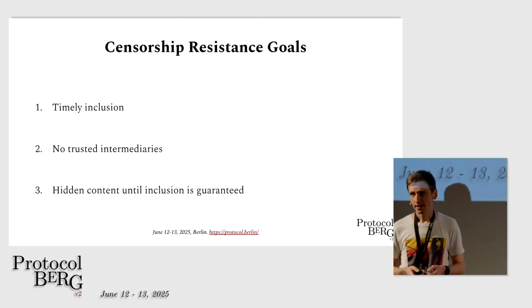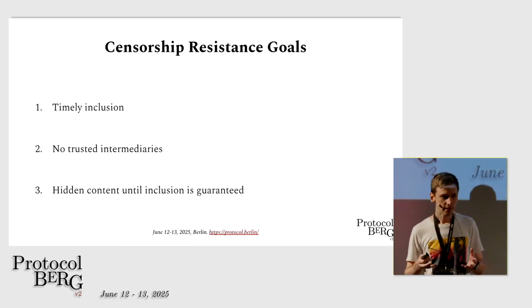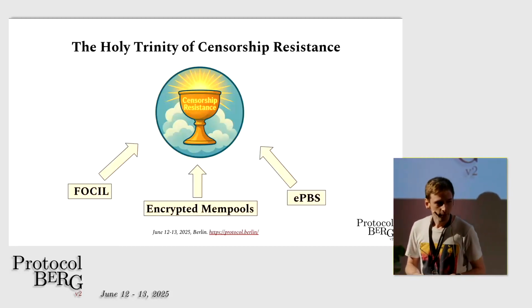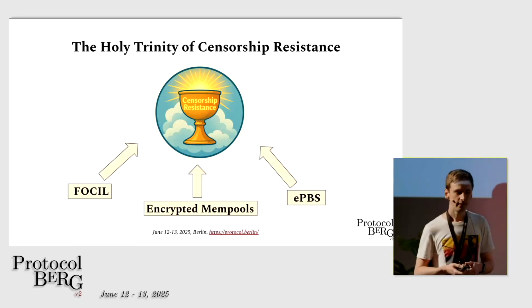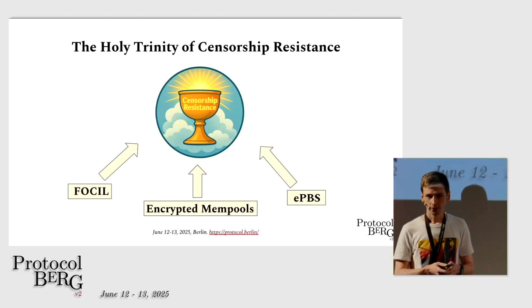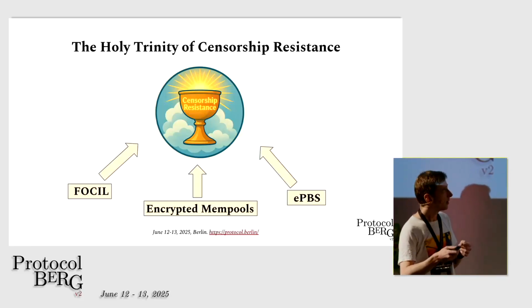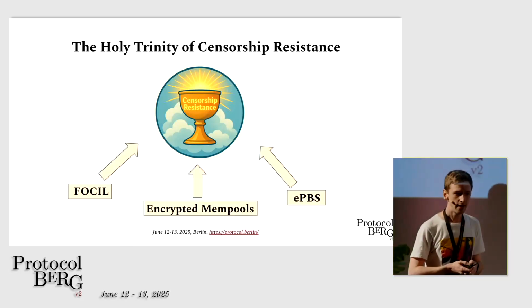And the good news is that we already have all the tools to achieve these properties. We just need to use them in the right way. And this is what we call the holy trinity of censorship resistance, which is basically a combination of three techniques, namely FOCIL, encrypted mempools, and ePBS. And I want to introduce these three techniques at a very high level now.